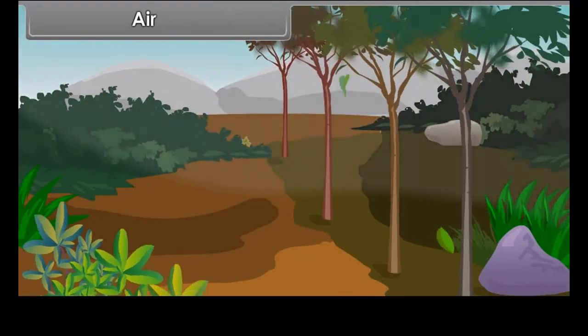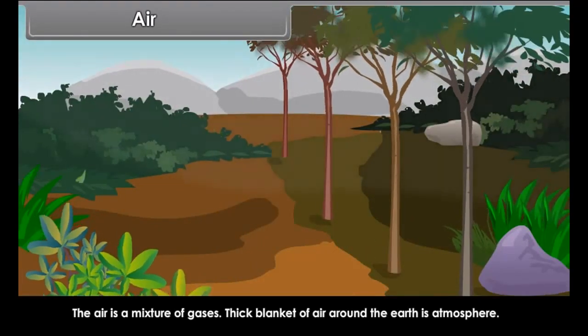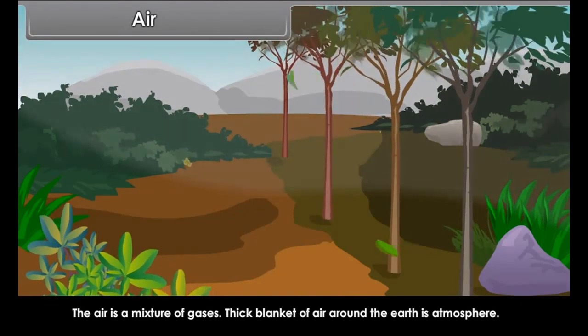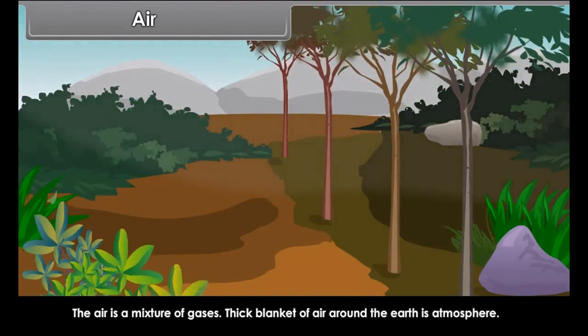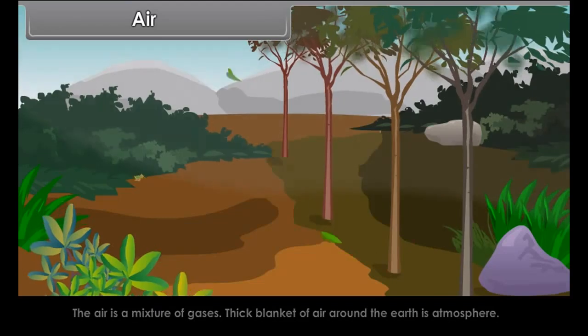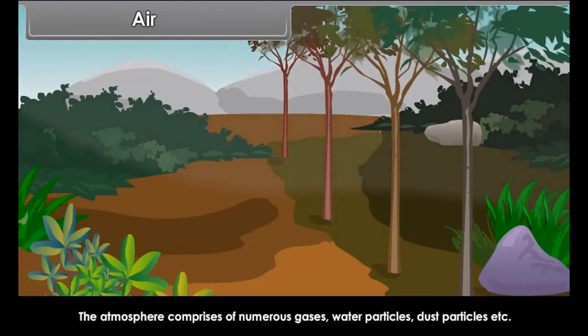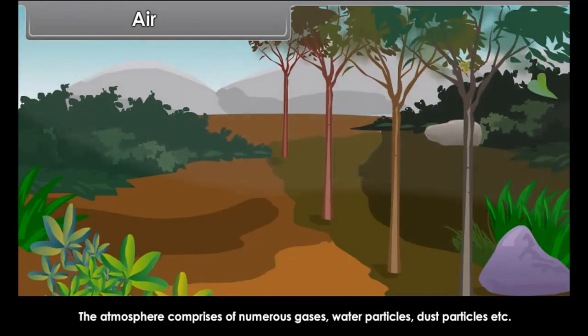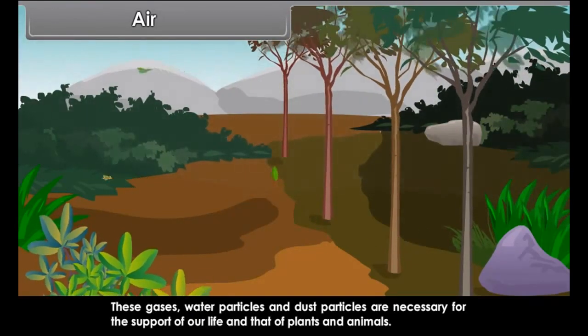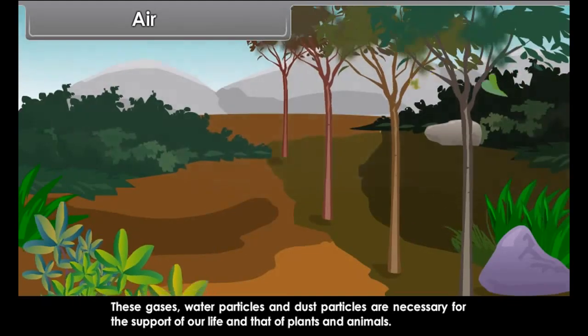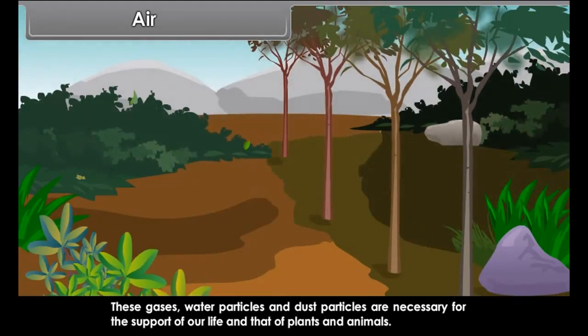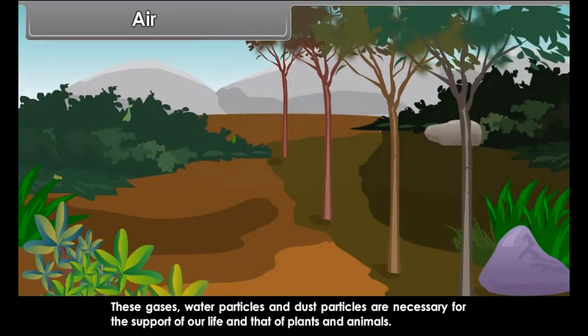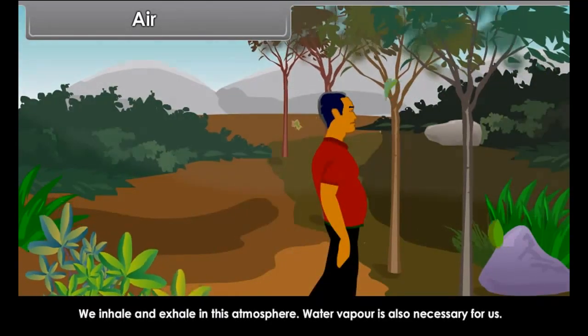Air. The air is a mixture of gases. The thick blanket of air around the earth is the atmosphere. The atmosphere comprises numerous gases, water particles, dust particles, etc. These gases, water particles and dust particles are necessary for the support of our life and that of plants and animals. We inhale and exhale in this atmosphere.